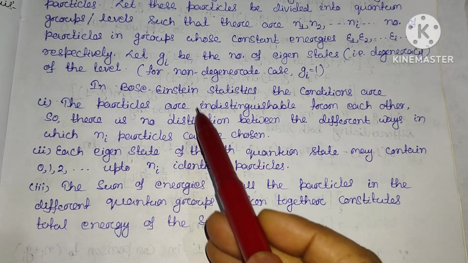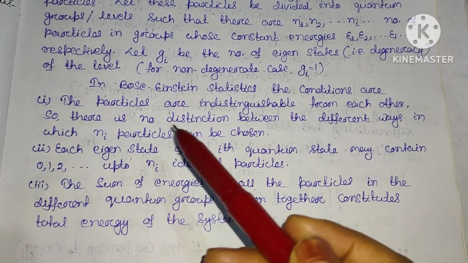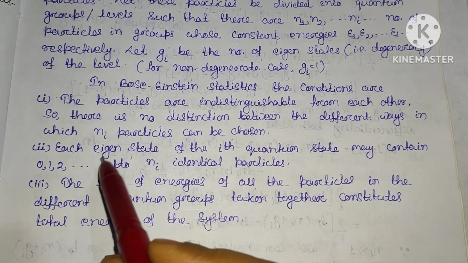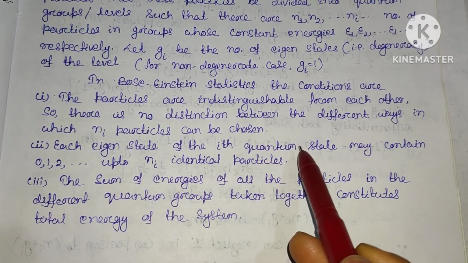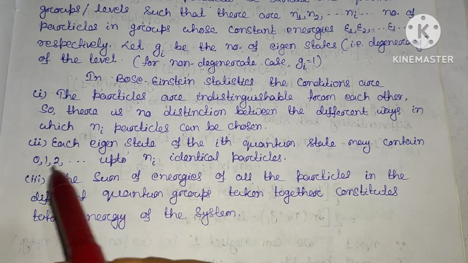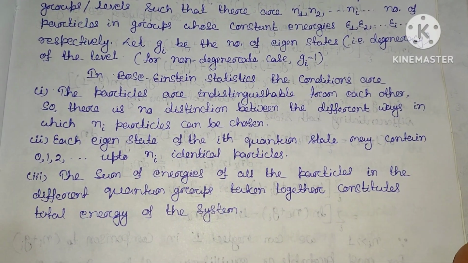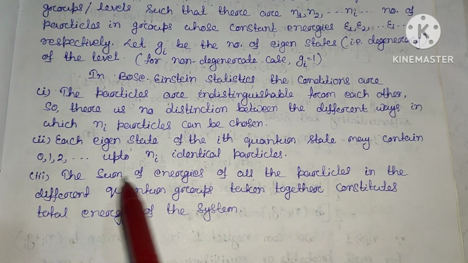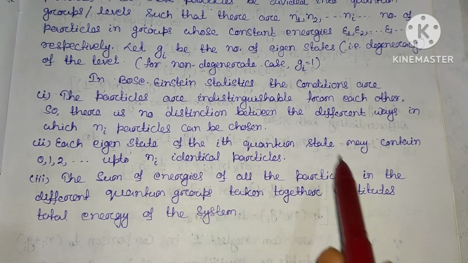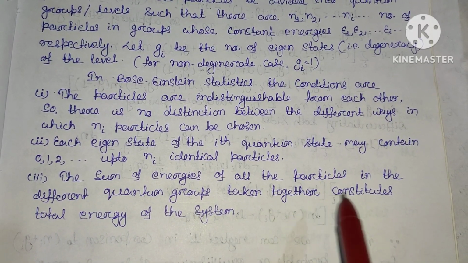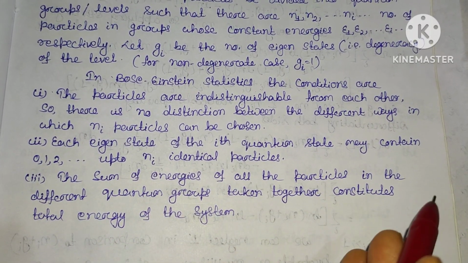Since the particles are indistinguishable in nature, we cannot choose the particles in different ways. Second, each eigenstate of the ith quantum state may contain 0, 1, 2, and so on up to ni identical particles. Third, the sum of the energies of all the particles in the different quantum groups taken together constitutes the total energy of the system.